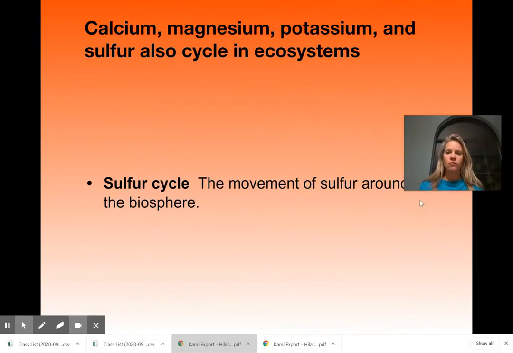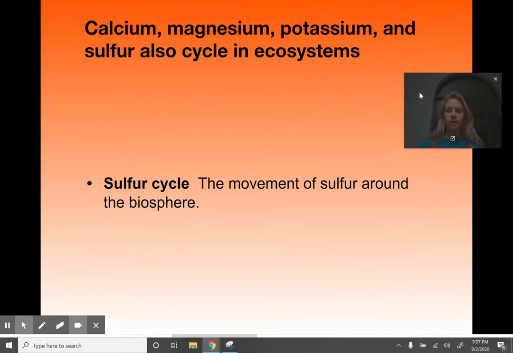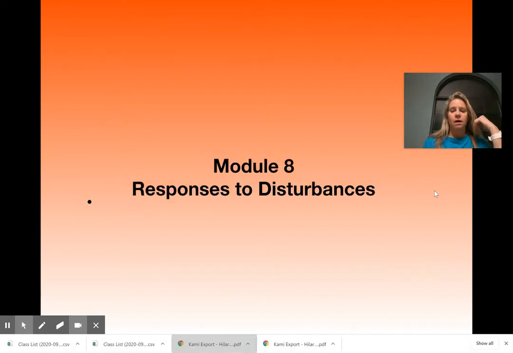All right, and then the sulfur cycle. Sulfur cycle we talked about already, but the sulfur is just moving around the biosphere once again. So that's important. And that's it for Module 7. So we will spend a little bit of time reviewing those different cycles, but those cycles are really, really important. So it's something that will be brought up a little bit with the Winogradsky columns. It'll also be brought up with the ecosystem bottles that we do, and then it will be brought up pretty much throughout the whole year. We'll talk about these and how they tie into different things. So it's really important to learn those cycles.